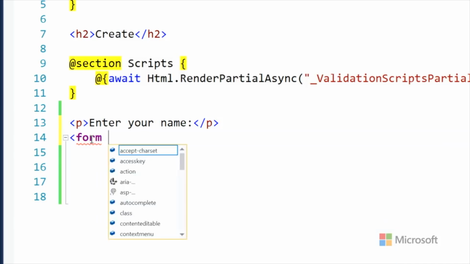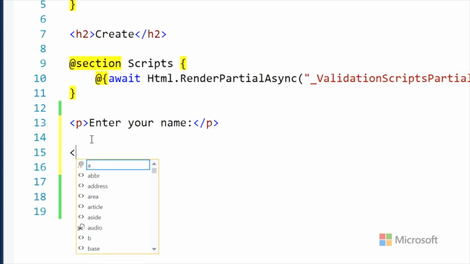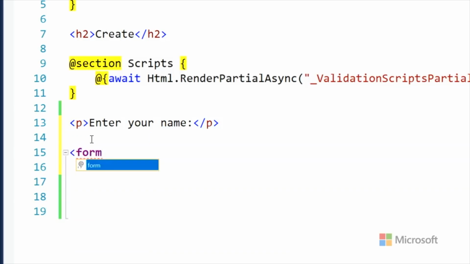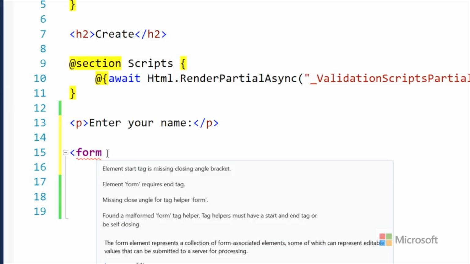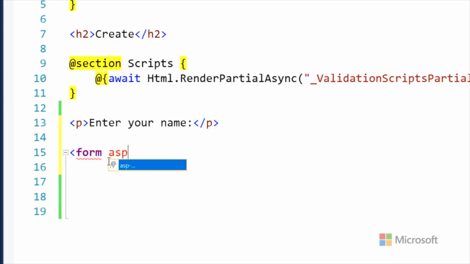Typically, when you're in HTML, you have like a p tag or an image tag or a div, and that's just strings that get sent off to the client. But when we're generating this stuff on the server side, there might be an opportunity for ASP.NET Core to improve it, to change it, to add stuff. So it knows about form. Form is a magic tag. And we can go and type things like this. You see it says asp-